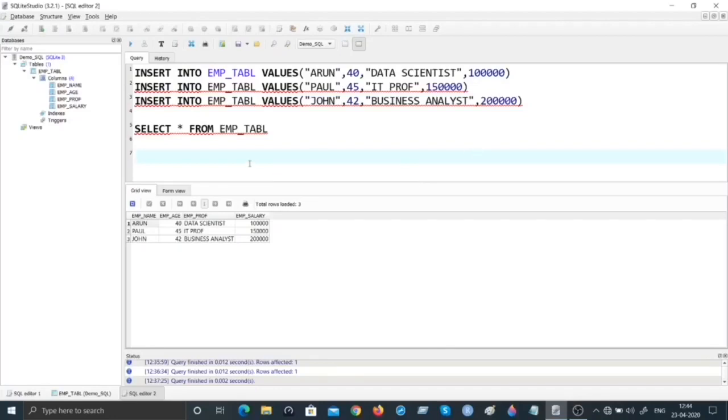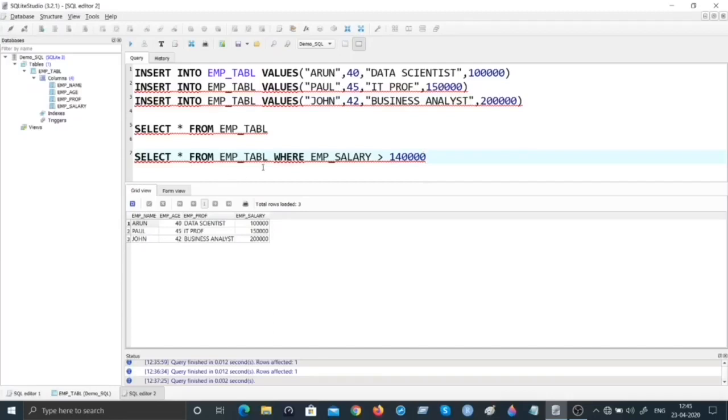What do you mean? Let's just examine by putting a criterion. So what do you do? Select star from table. This is nothing but emp table. As you realize, this gets all the records, but we don't want to get all those records. We want to give the condition. So how do we give it? We have to put a where clause. This is called a where clause. It is a must when you are going to define a criterion or criteria, where employee's salary is greater than, let us say, 140,000.